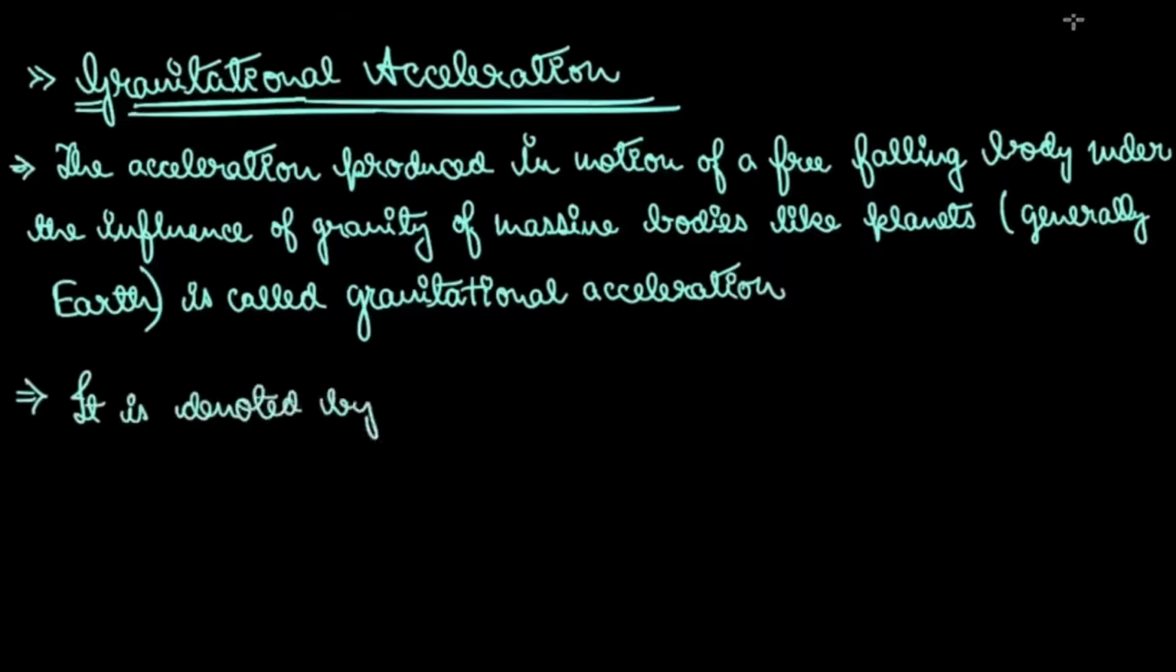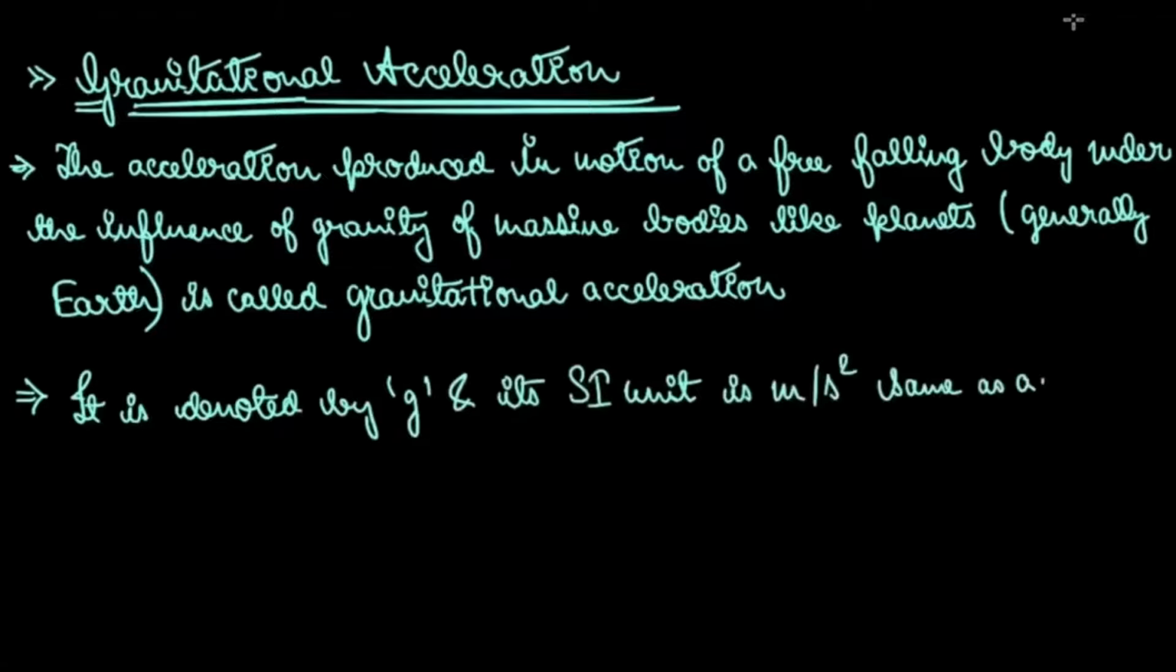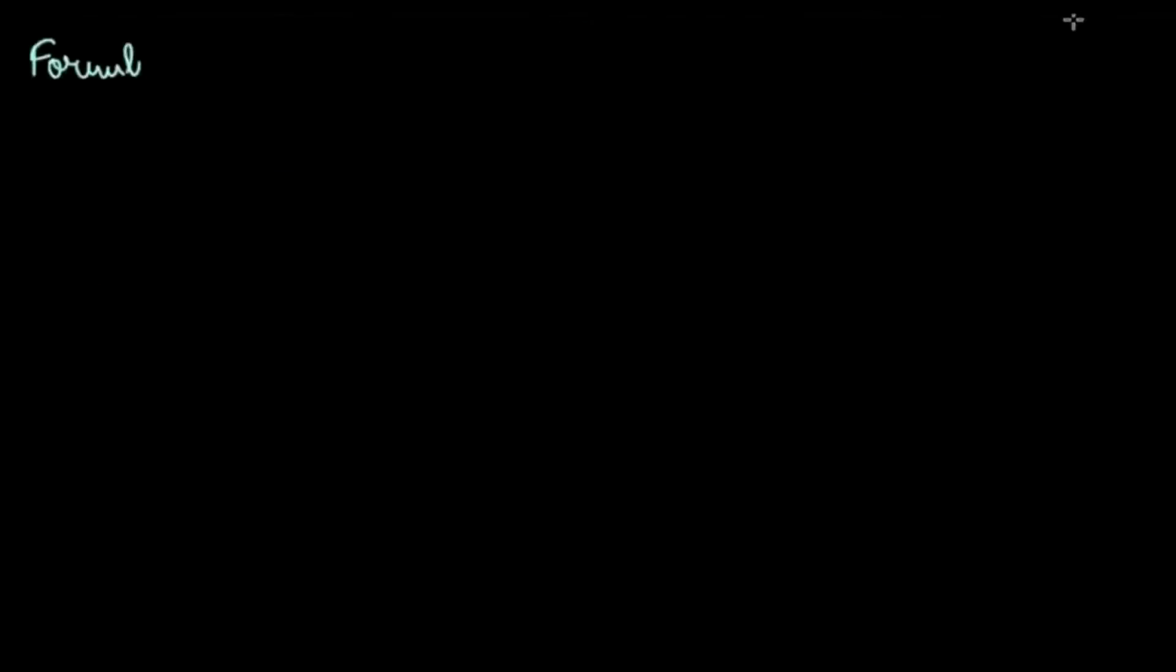Let's look into the mathematical formula. It is denoted by small g, and its SI unit is meter per second square. This is gravitational acceleration, and you know from the first chapter of physics, kinematics, that the acceleration unit is m per s square, that is meter per second square, and its dimension is M to the power 0, L to the power 1, T to the power minus 2. So it's same as acceleration. Alright, let's move ahead.